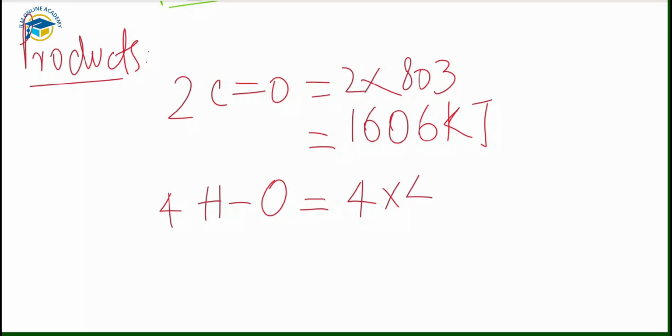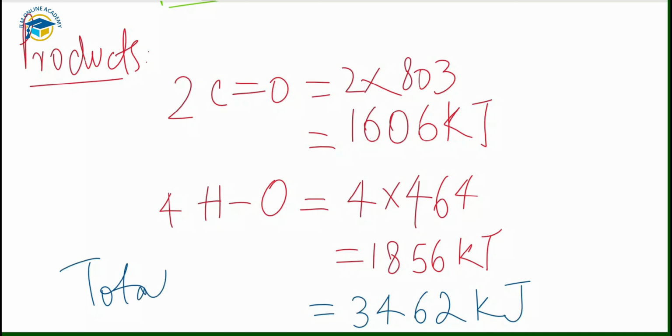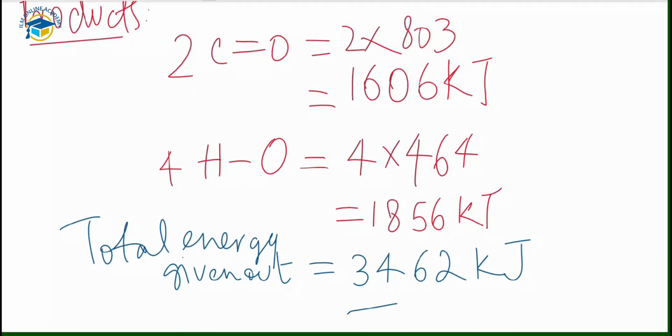So you have to multiply the 4 with the single one, which is 464. After multiplying it we have 1856 kilojoule. By adding these, now you have a total of 3462 kilojoule of energy, which is the energy that is given out when the bonds are formed. So this is the total energy on the product side, the total energy for the formation of the bonds on the product side.